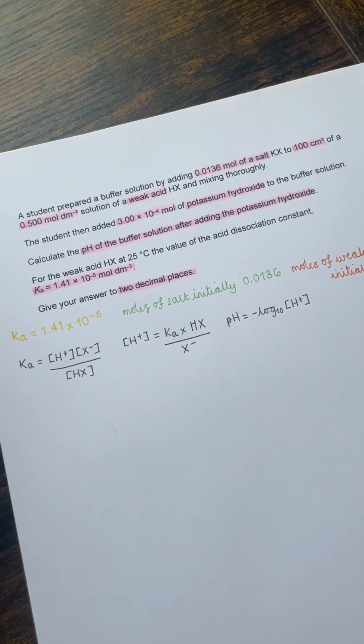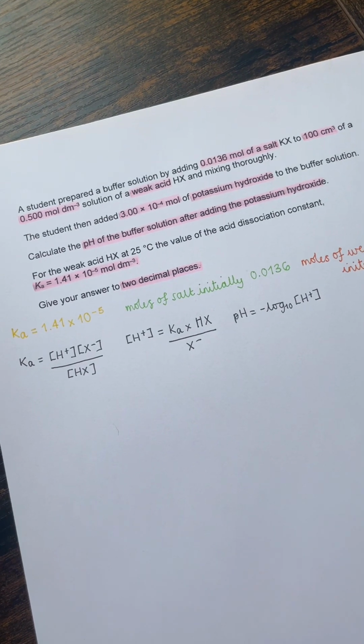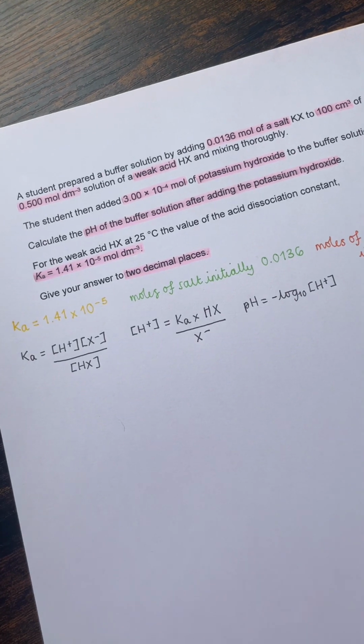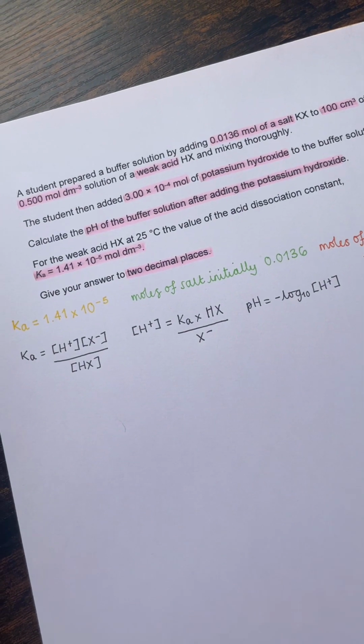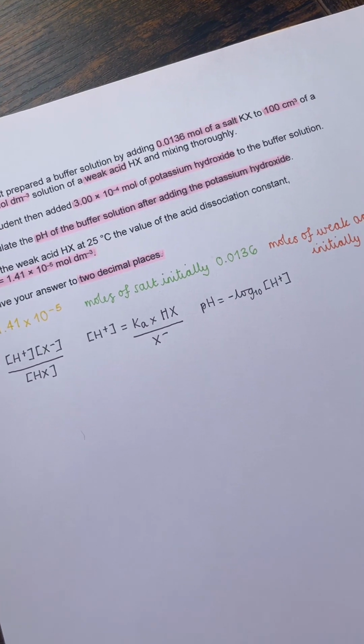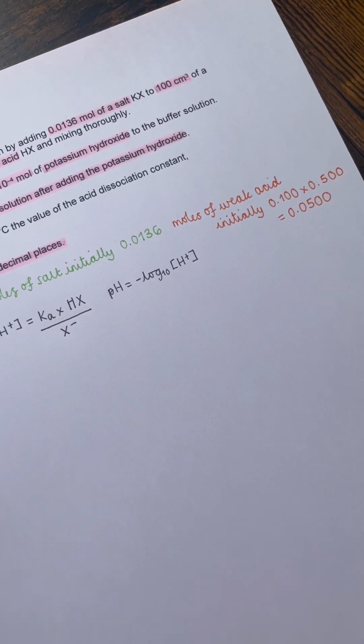So in part 1 of the aforementioned videos, we had a look at how to work out the pH of a buffer solution by using the value provided for Ka, the acid dissociation constant, by using the moles of the salt and the moles of the weak acid.